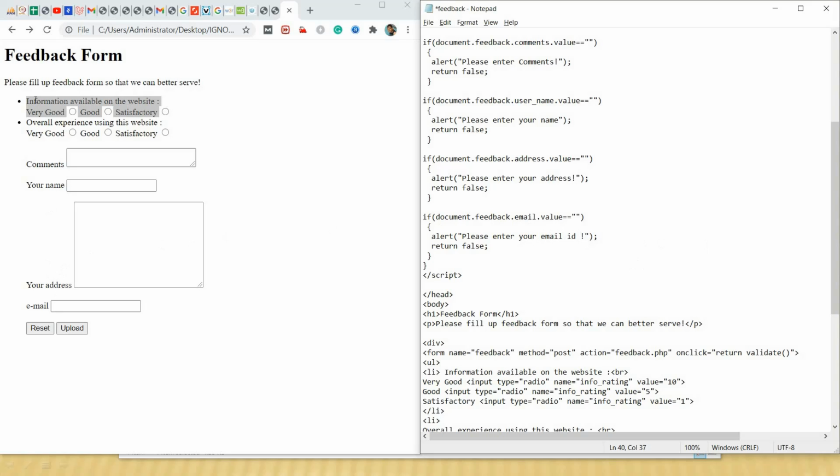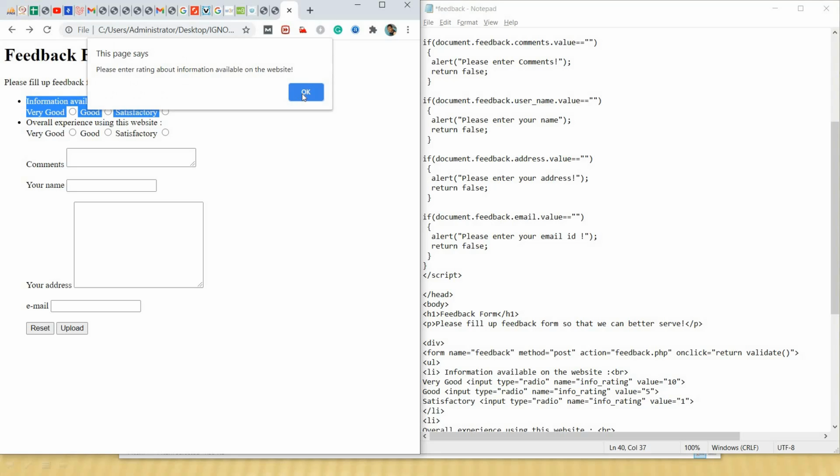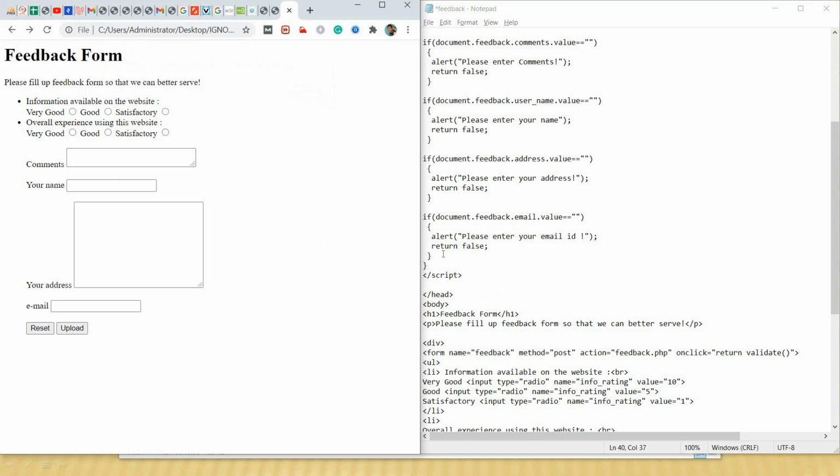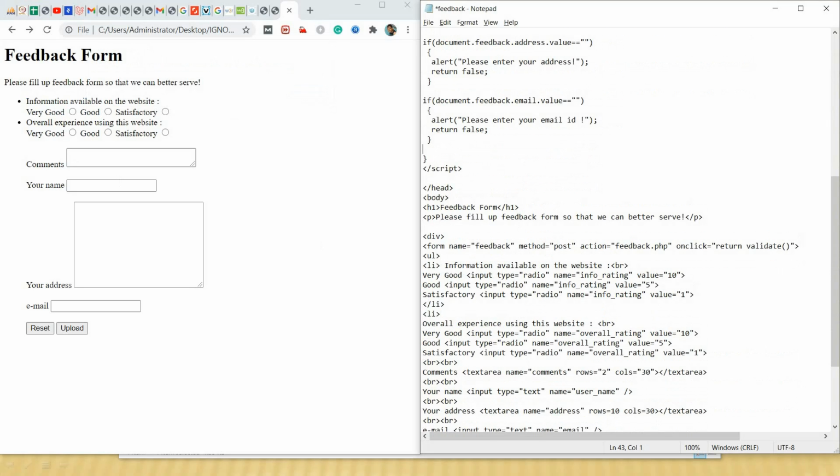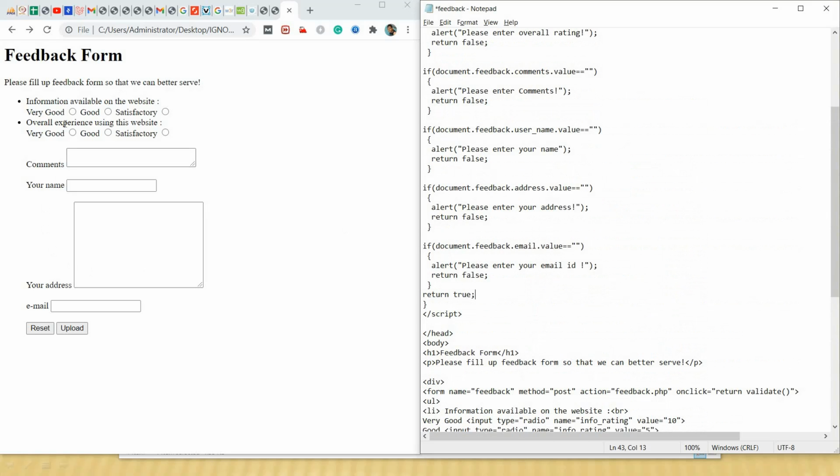So we have applied our validation to all the fields. Lastly, if all goes well, we will return true, so that the form gets submitted when the user has filled up all the fields.